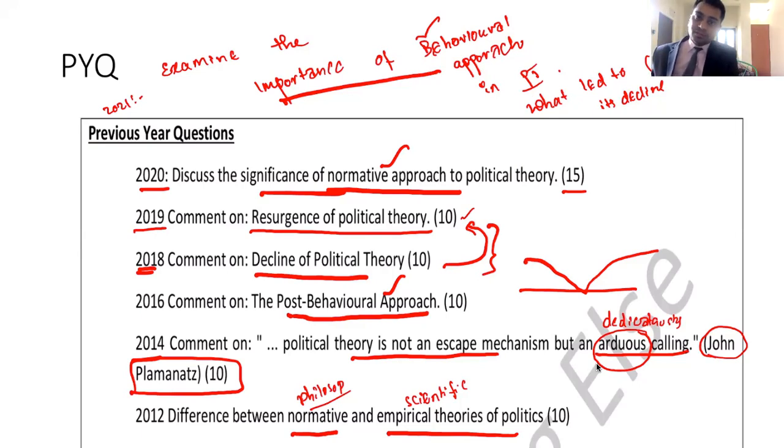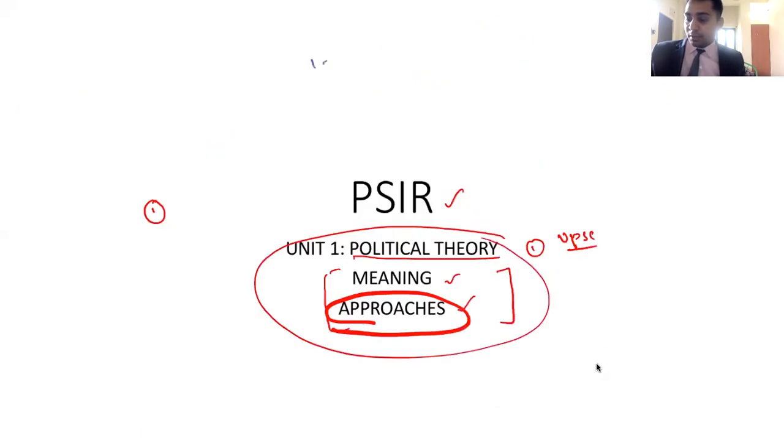What is the observation from this previous year questions? One observation that we have to get from here is one 10 marker or 15 marker is going to come from this topic. Right? From this topic, one 10 marker or 15 marker every year. You can expect a question. This is the first importance.